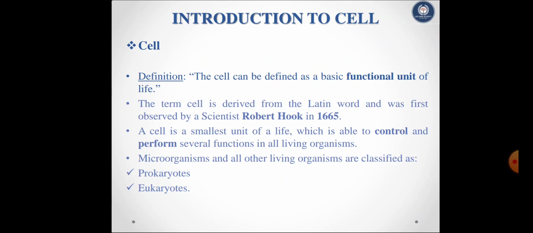Introduction to cell. The cell can be defined as a basic functional unit of life. The term cell is derived from the Latin word and was first observed by scientist Robert Hooke in 1665. A cell is the smallest unit of life which is able to control and perform several functions in all living organisms. Microorganisms and all other living organisms are classified as prokaryotes and eukaryotes.